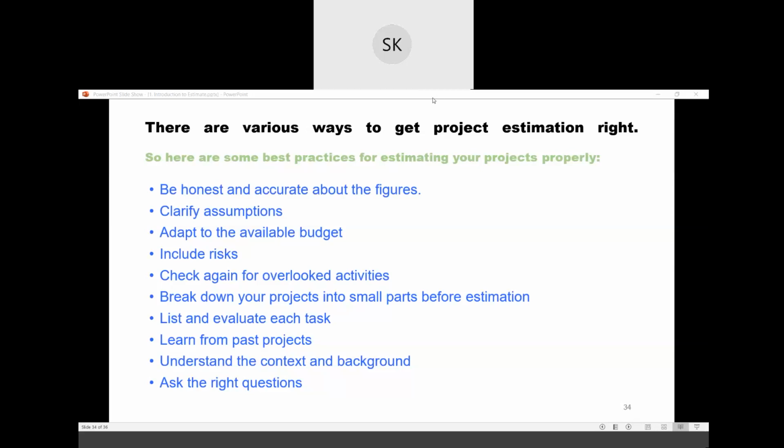You have to be very honest and accurate about the figures, clarify all the assumptions, adapt to the available budget, include risk, check again for overlooked activities, break down your project into small parts before estimation, list and evaluate each task, learn from past projects, understand the context and background, ask the right questions.